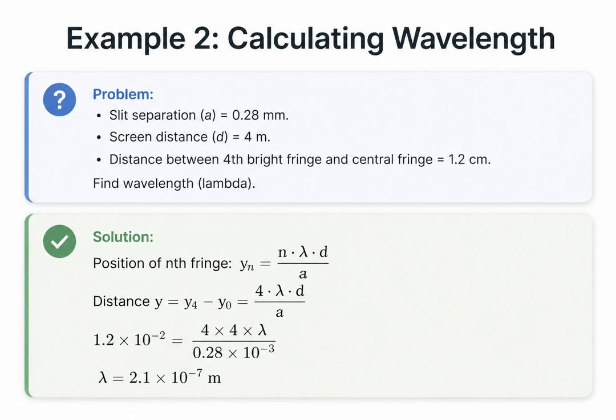In our second example, we are given the slit separation as 0.28 millimeters and a screen distance of 4 meters. We are told the distance from the central fringe to the fourth bright fringe is 1.2 centimeters, and we need to find the wavelength. We know the position of the nth fringe is n times lambda times d over a. The distance from the center to the fourth fringe is simply y4 minus y0, which simplifies to 4 times lambda times d over a. We set this equal to our given distance of 1.2 times 10 to the negative 2 meters. Rearranging to solve for lambda, we find the wavelength is 2.1 times 10 to the negative 7 meters.